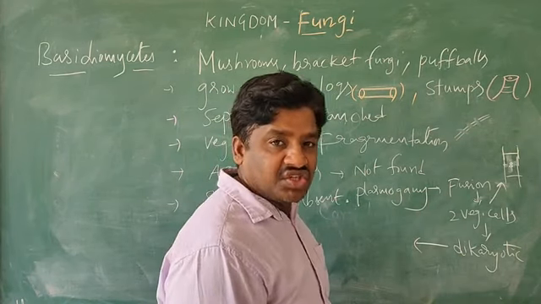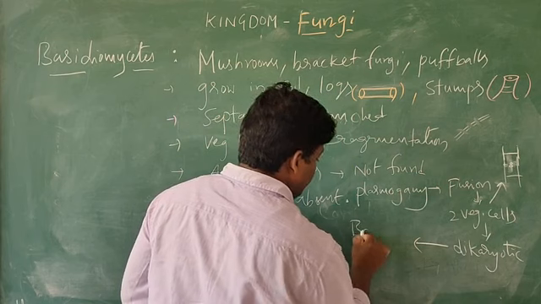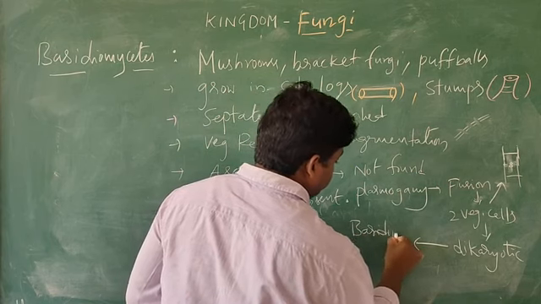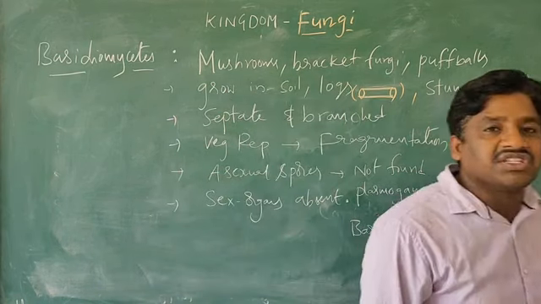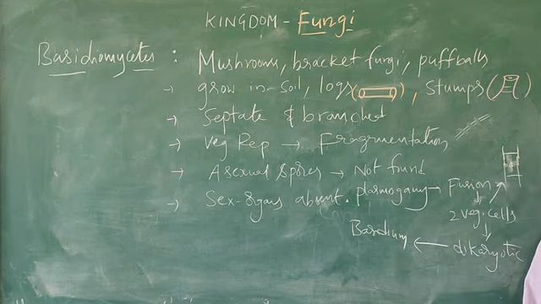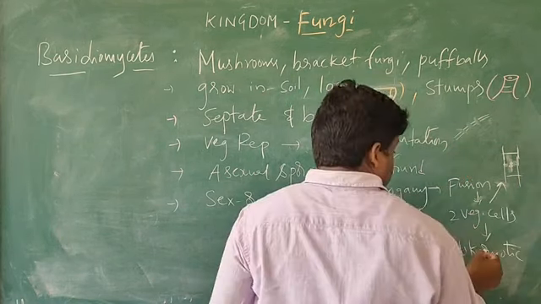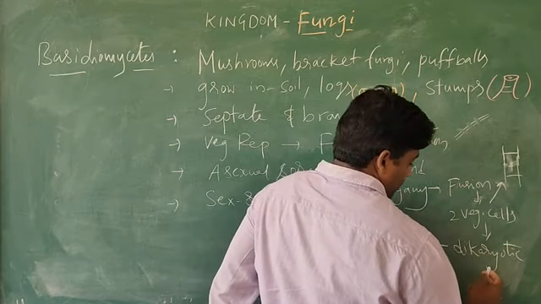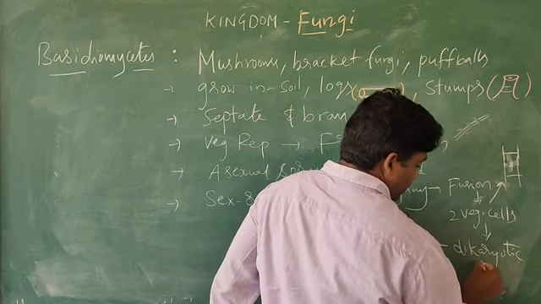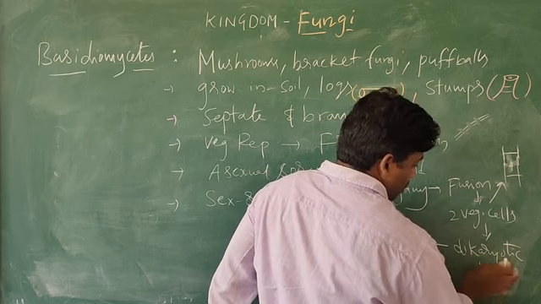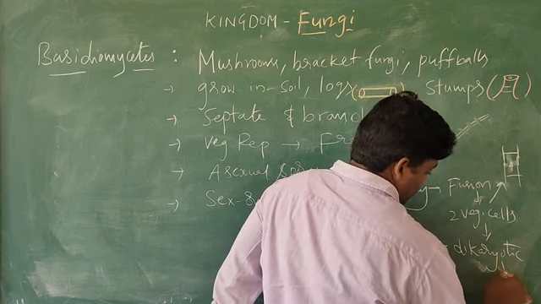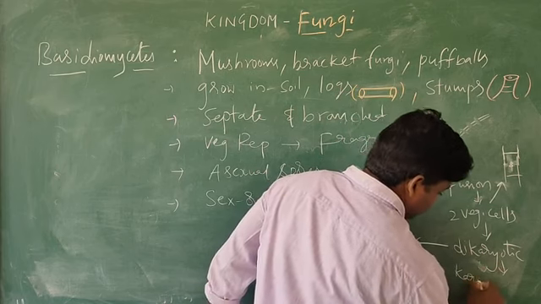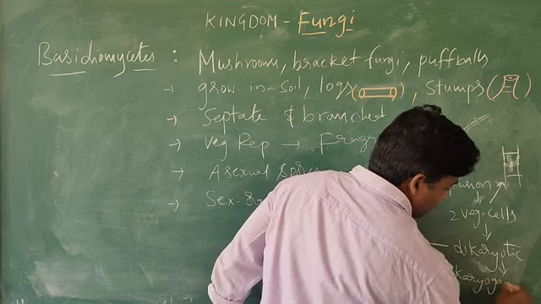This dikaryotic structure gives the basidium. And what is this dikaryotic stage? Such a process we call karyogamy.